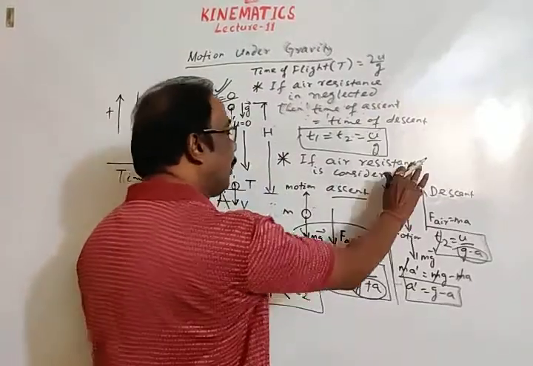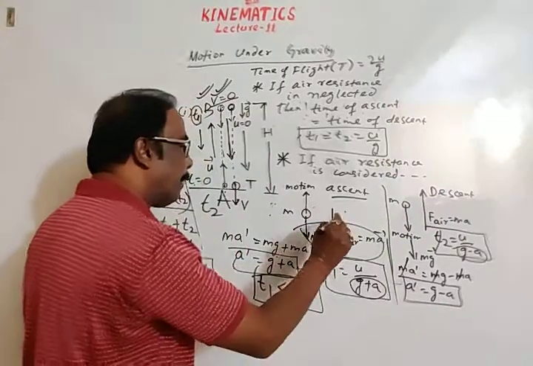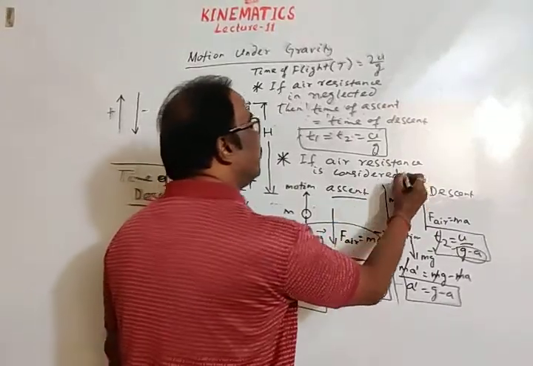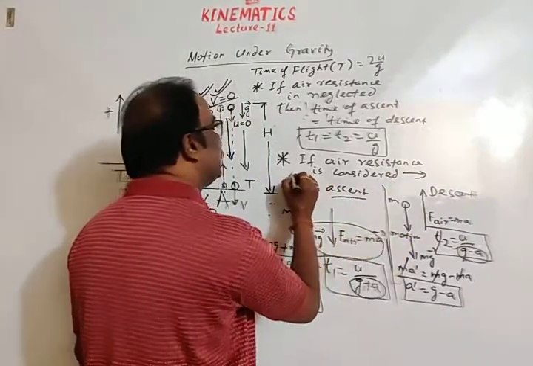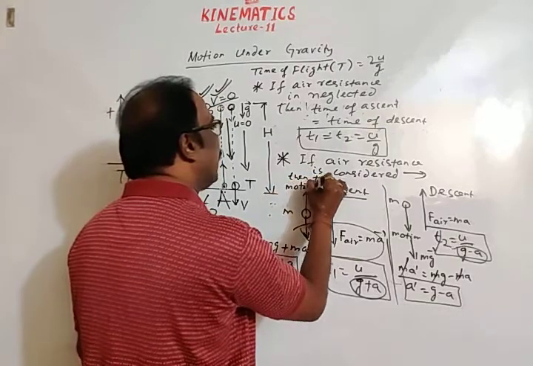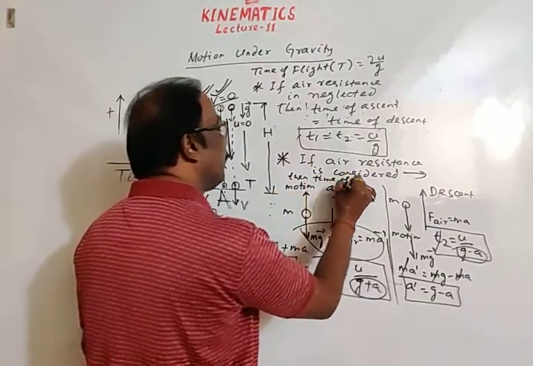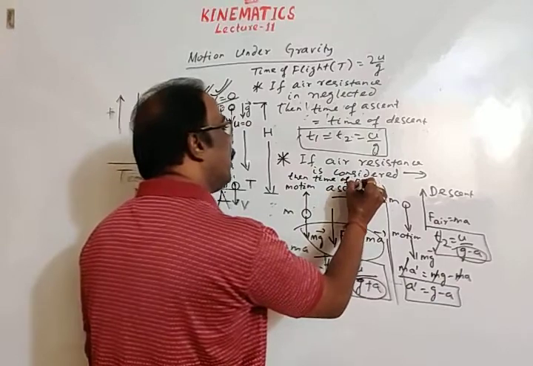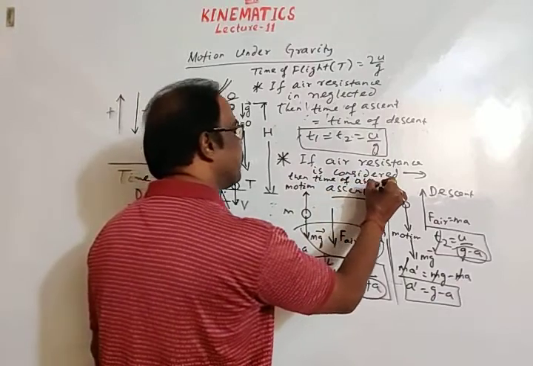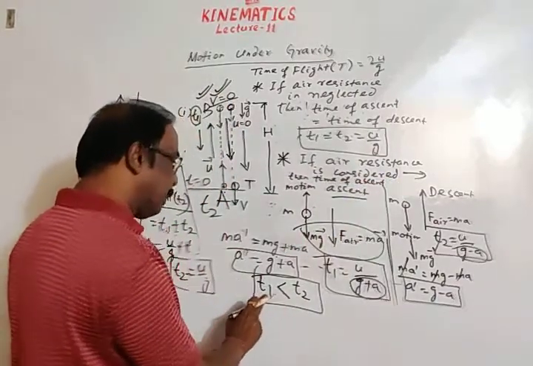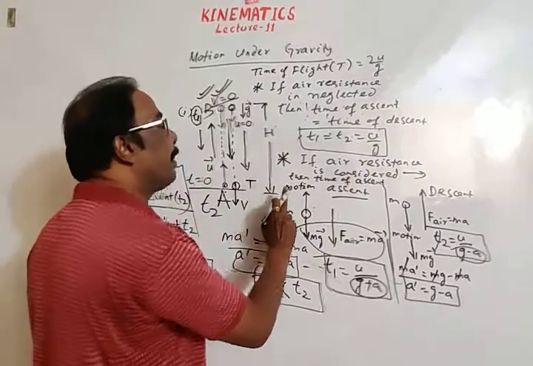So if air resistance is considered, our final answer is that the time of ascent is less. T1 is the time of ascent.